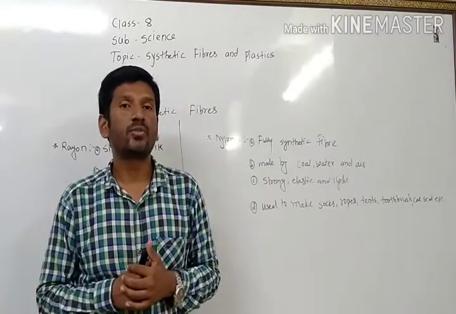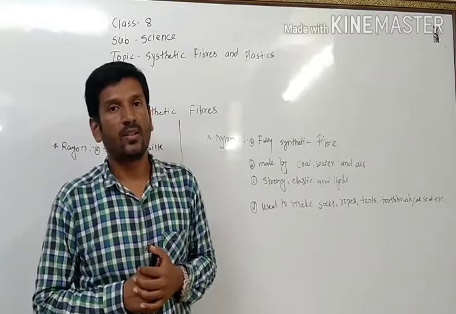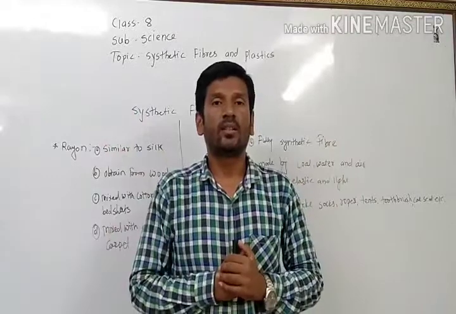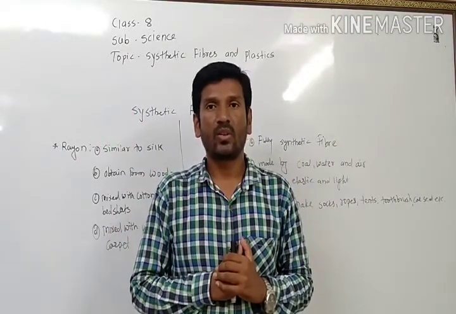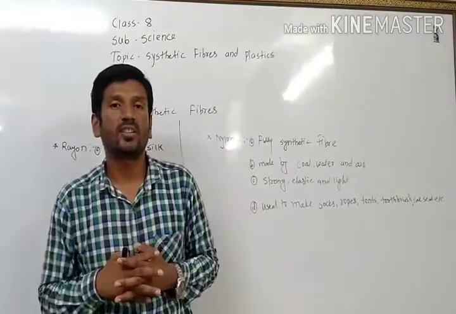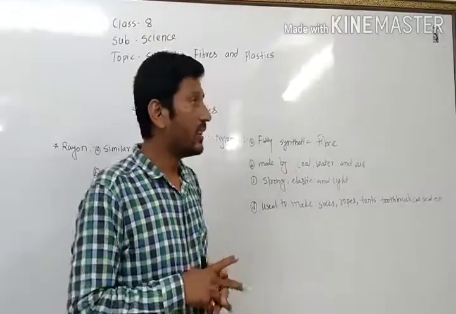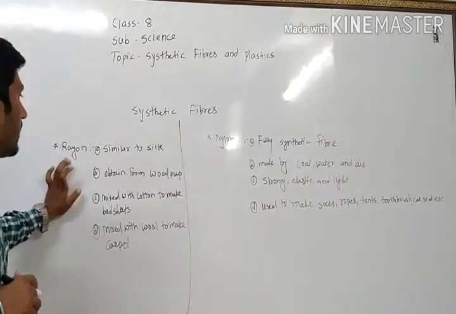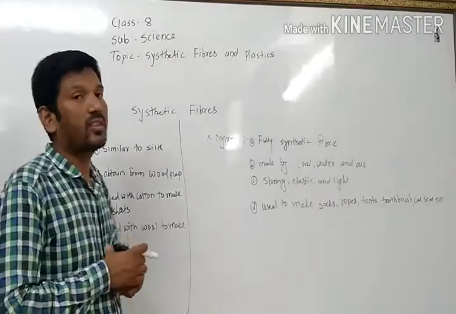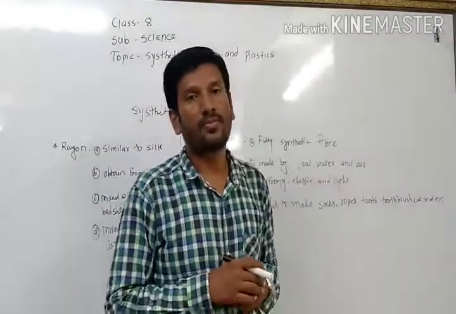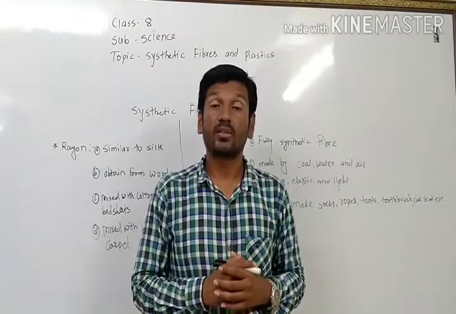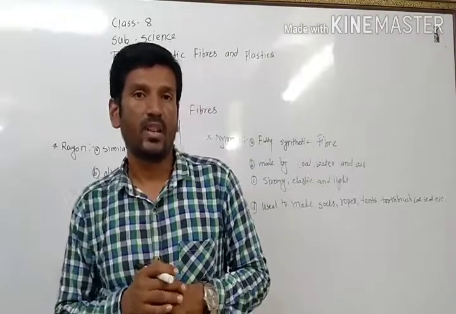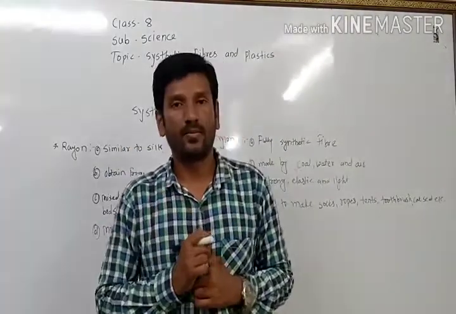But after a few centuries, silk became known to each and every part of the world. Now, as I told you, in the industrialization of the 19th century, a new fiber was invented: rayon. So what is the specialty of rayon? Rayon is actually a synthetic fiber. The specialty is that it is similar to silk.